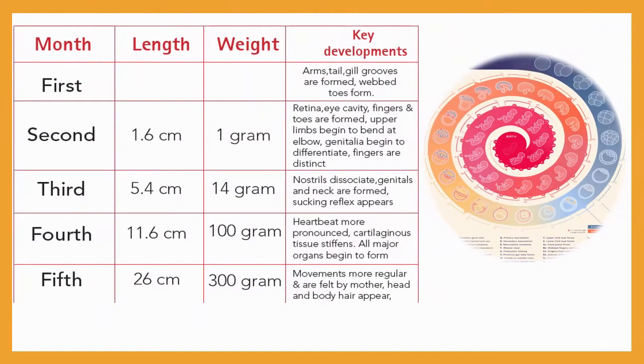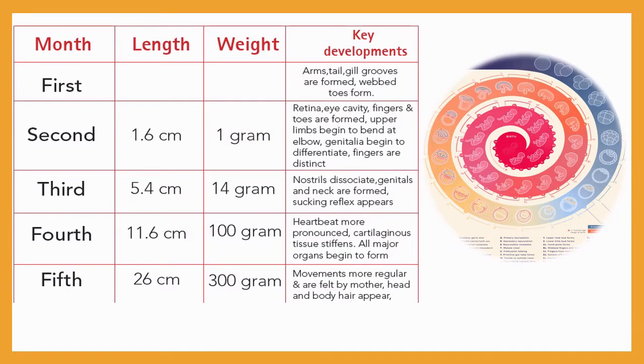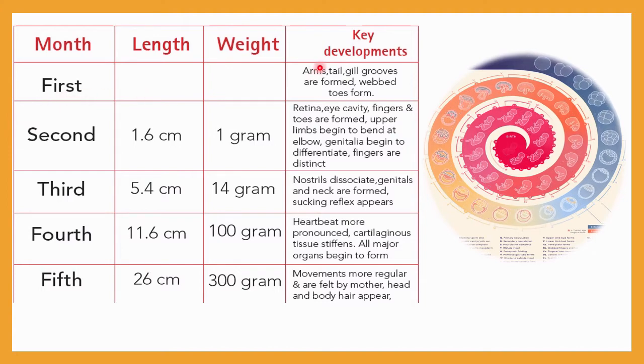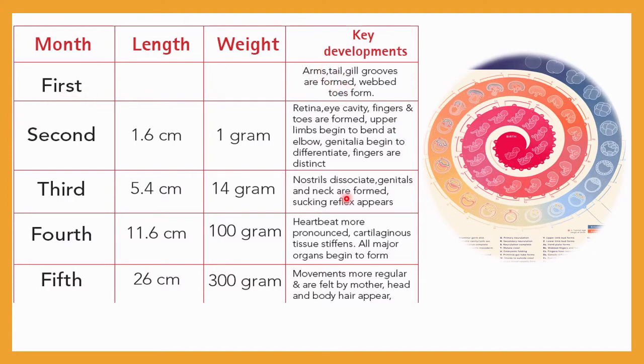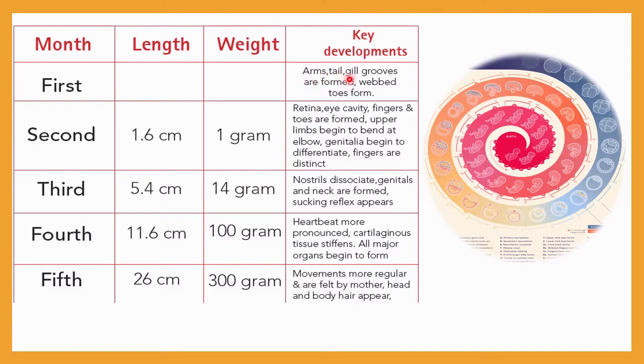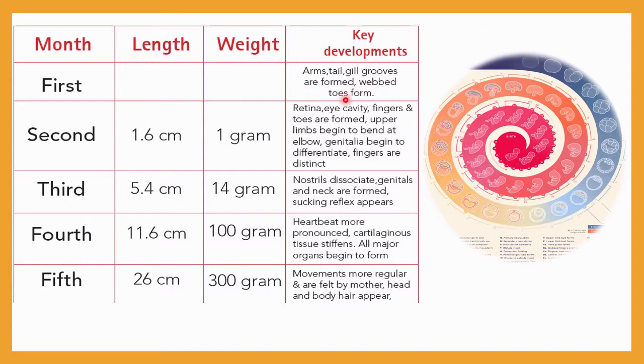So now let me summarize the whole gestation period month wise. Okay, so let me start with the first month. During the first month of pregnancy, very important key development you can observe. Okay, so you will observe arms, tail, gills grow. Okay, and they will form. Then webbed toes you can observe.